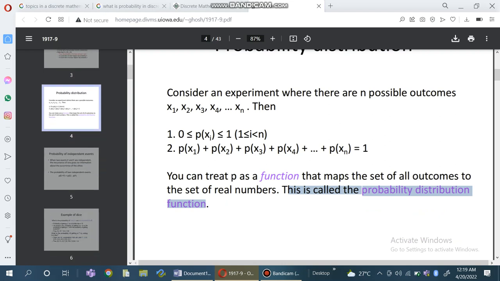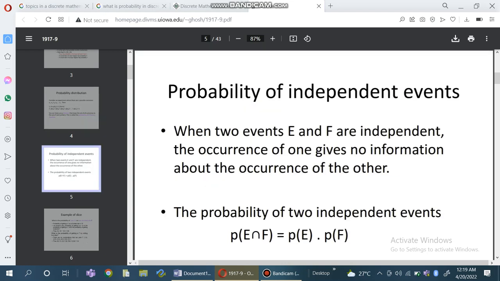Also, we go more and see the probability of independent events. When two events E and F are independent, the occurrence of one gives no information about the occurrence of the other. The probability of two independent events is P(E and F) = P(E) · P(F).